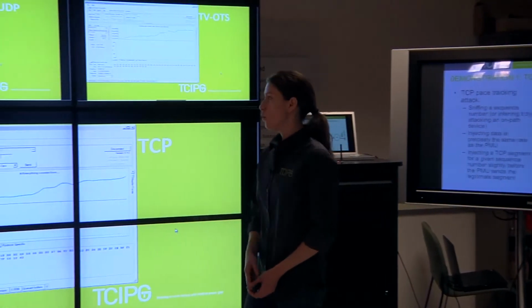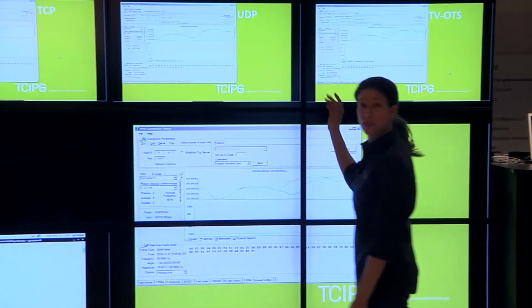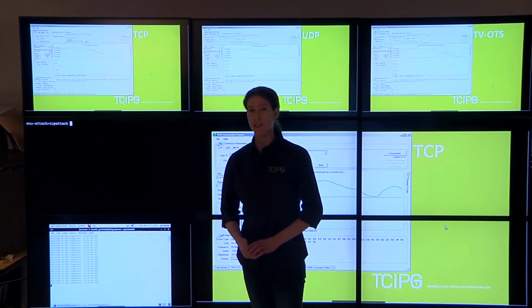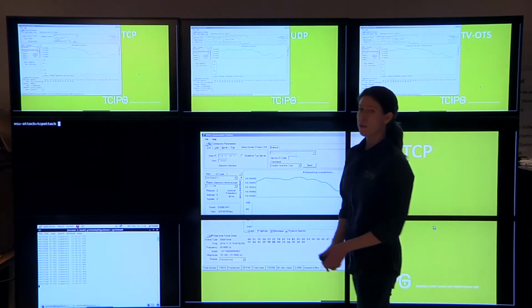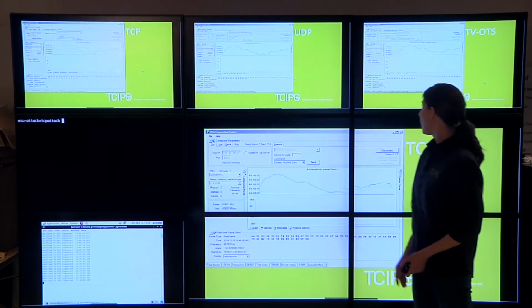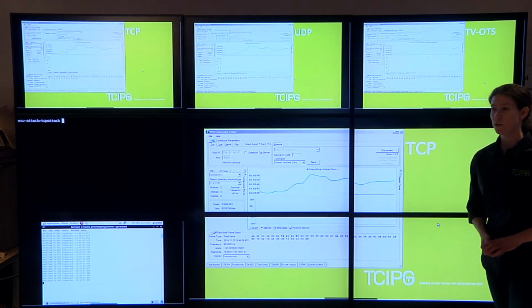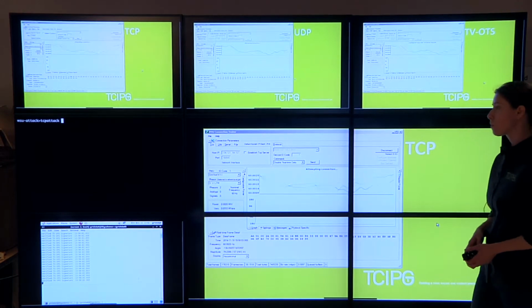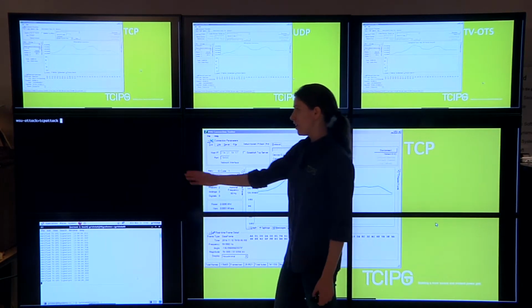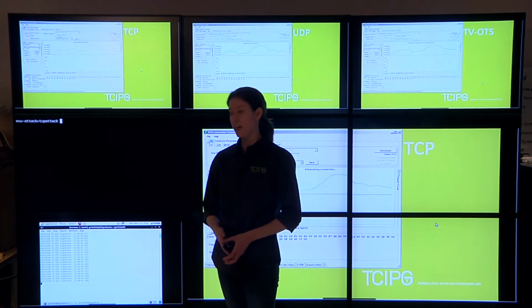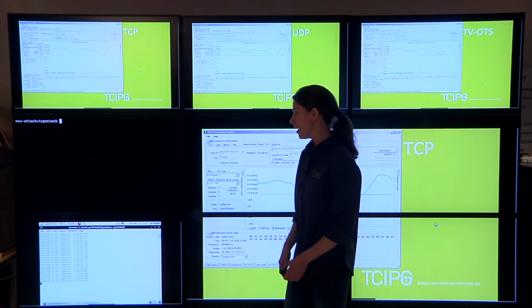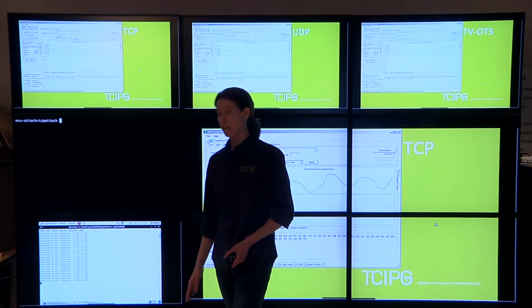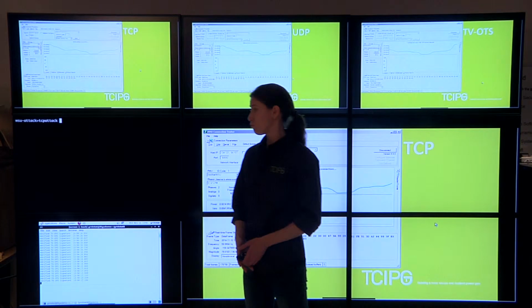Looking at the screens, we have across the top our 3 streams of measurements. On the left side, we have our stream that is delivered using TCP. In the center, we have our unprotected UDP stream, and here we have our stream protected by our TVOTS implementation running over UDP. On the left side, we have our attack console, which we will use to launch attacks against each of the 3 streams in turn. And at the bottom, we have TVOTS output, which will indicate when a signature is rejected.